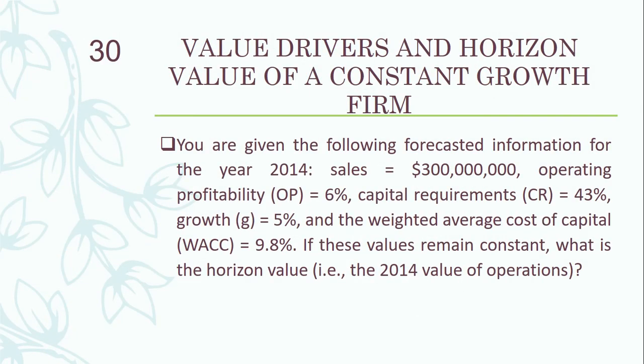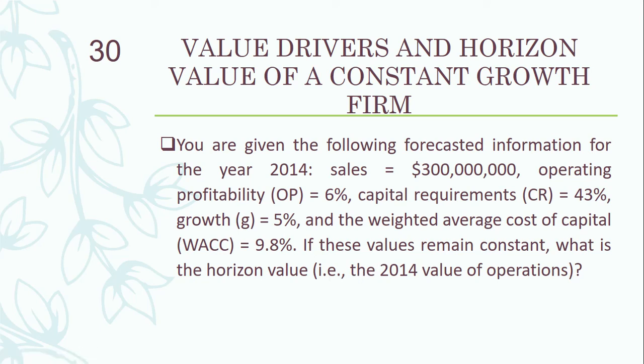Let's see another example in which we are using these value drivers. You are given the following forecasted information for the year 2014. Sales are 300 million, operating profitability 6%, capital requirement 43%, growth G is 5%, weighted average cost of capital is 9.8%. If these values remain constant, what is the terminal horizon value, that is, the 2014 value of operations?